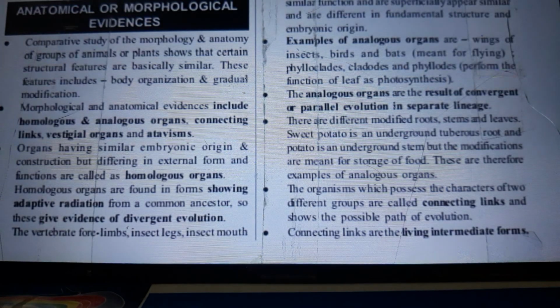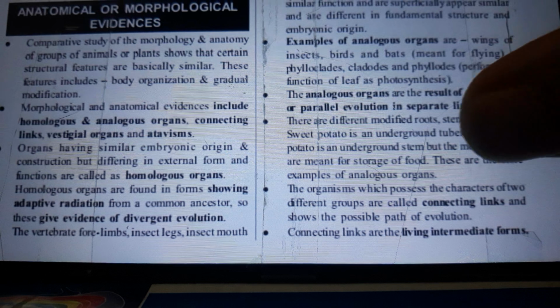Examples of analogous organs are wings of insects, birds, and bats, meant for flying. Phylloclades, cladodes, and phyllodes perform the function of leaf, as photosynthesis. The analogous organs are the results of convergent or parallel evolution in separate lineages. There are different modified roots, stems and leaves. Sweet potato is an underground tuberous root and potato is an underground stem, but the modifications are meant for storage of food. These are therefore an example of analogous organs.